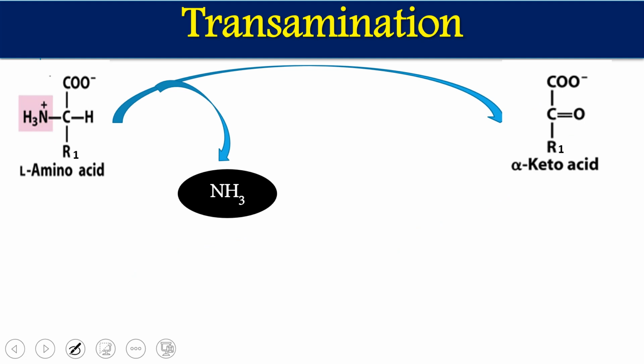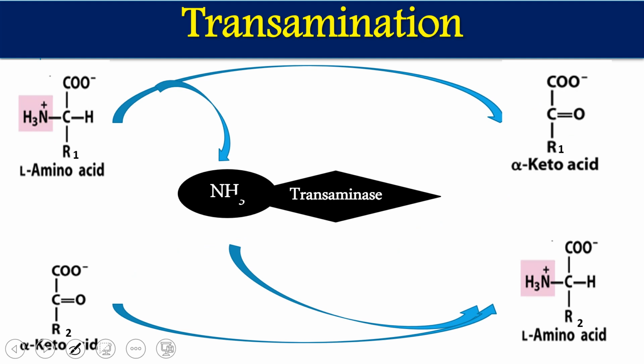Now, let us see in more detail the mechanism of how this transamination reaction occurs. Similarly, the amino acid releases its ammonia and is converted to a keto acid, and the ammonia will be taken by the transaminase, by the keto acid, and converted to an amino acid. But directly, this ammonia or amino group will not be transferred from this amino acid to the keto acid.